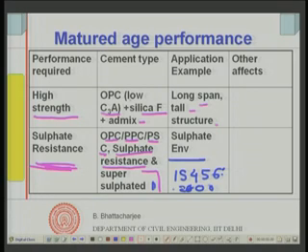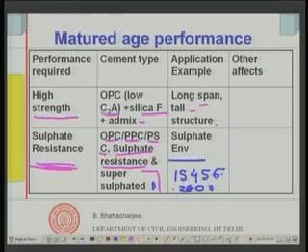And you remember the sulphate resistant cement is one where I will have less C3A content. Portland slag cement is also useful, and super sulphated cement is produced from blast furnace slag. We mentioned this sometime earlier: 85% blast furnace slag with OPC clinker and a little bit of gypsum. That is how we produce super sulphated cement, which is a highly sulphate resisting cement. So, when the desired performance is that it should be able to resist sulphate, we can use one of these cements.